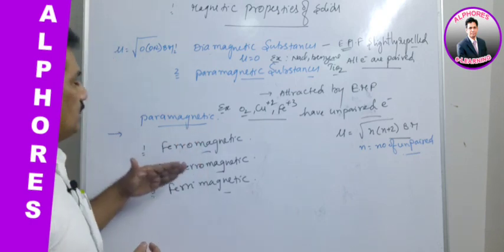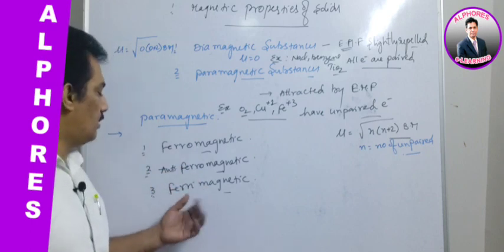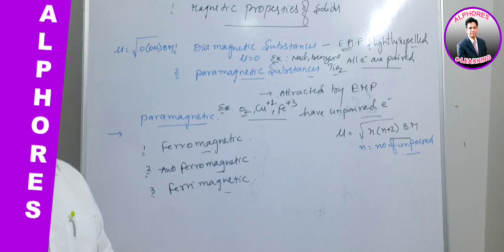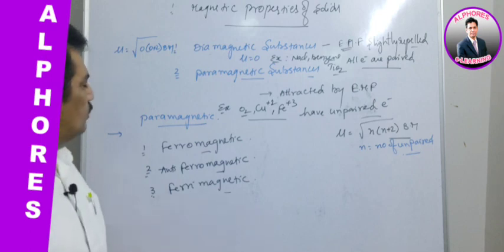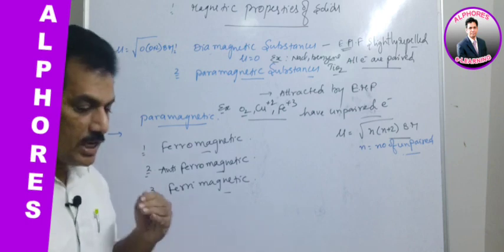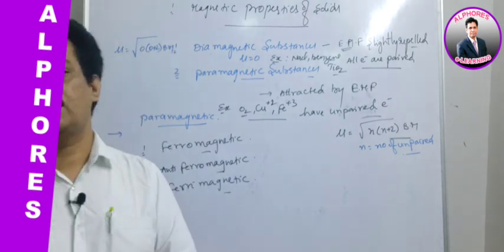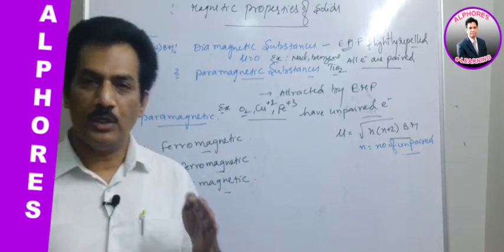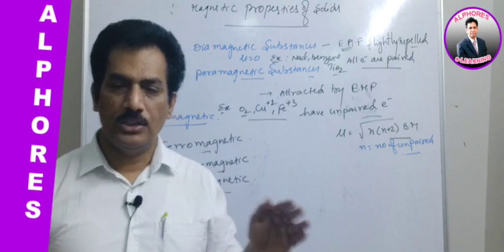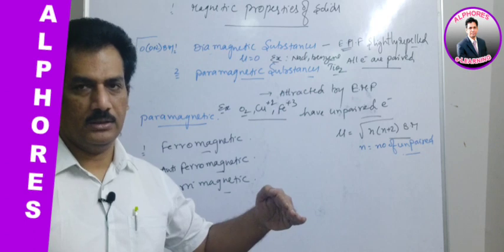And now let us observe what is ferromagnetic, what is ferrimagnetic, what is antiferromagnetic. Now just observe ferromagnetic substances. These are a special kind of paramagnetic substances which can exhibit a permanent magnetic behavior even in the absence of an external magnetic field. Even after dropping the external magnetic field, the substances still behave like magnets.